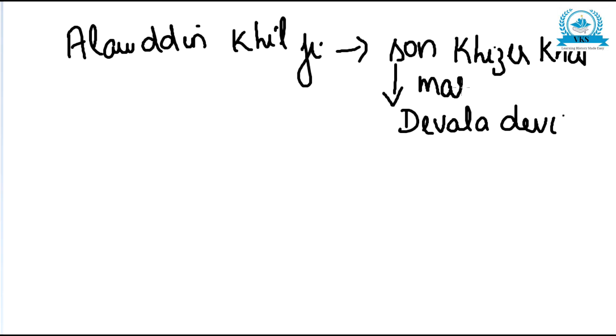So Khizer Khan married Devala Devi. Why? Because Alauddin Khilji had already married Devala Devi's mother, that is Kamla Devi. Now he has defeated Ramachandra Deva and captured Devala Devi. So Devala Devi was married to Khizer Khan, that is Alauddin Khilji's eldest son. So this was what happened in the conquest of, or expedition to, Devagiri.